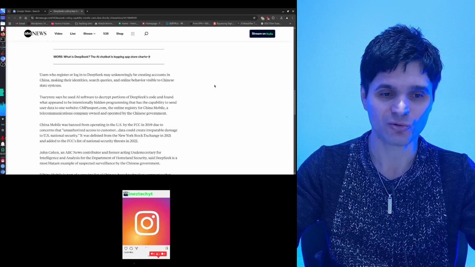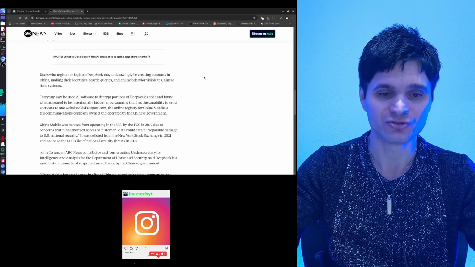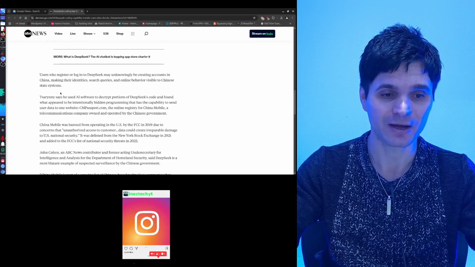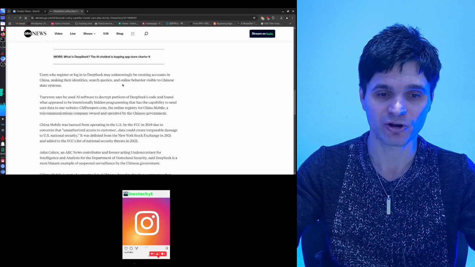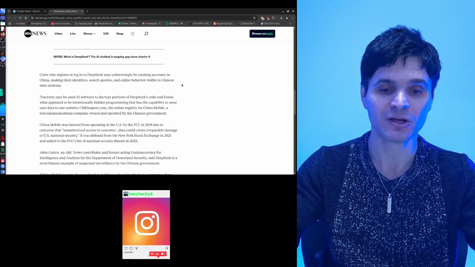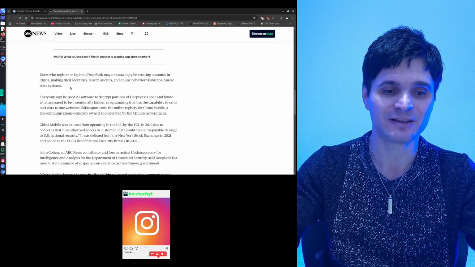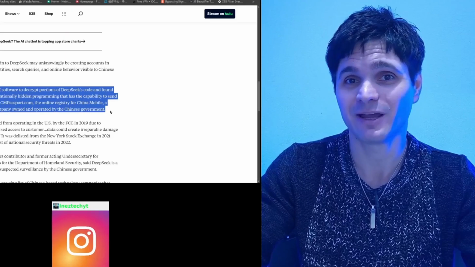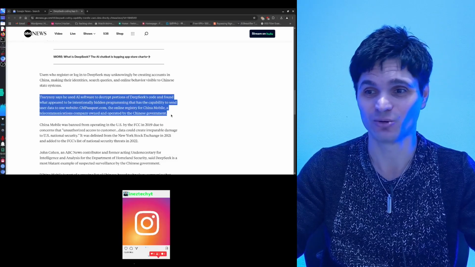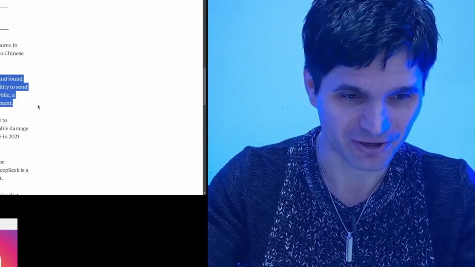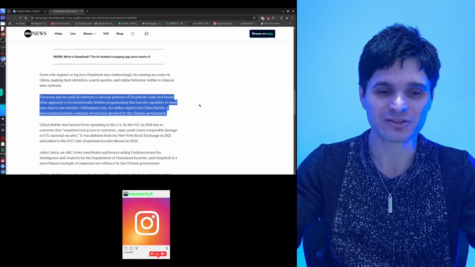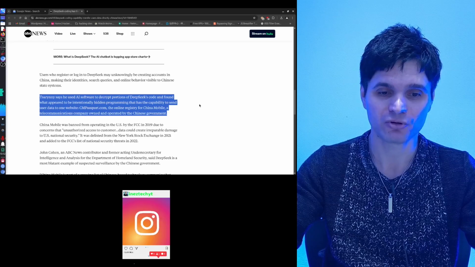So users who register or log into DeepSeek may unknowingly be creating accounts in China, making their identity, search queries, and online behavior visible to Chinese state systems. Is this any different from the privacy claims we had for the Facebooks and the Googles in the past? That's a gray area. Barney, I hope I'm spelling this right, says he used AI software to decrypt portions of